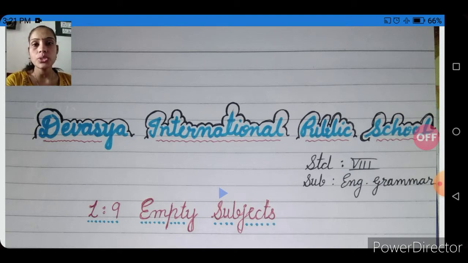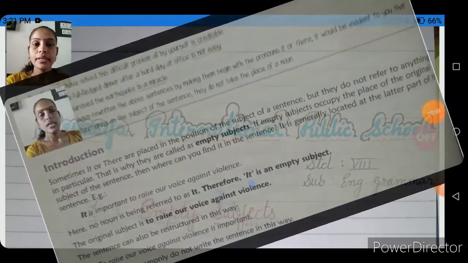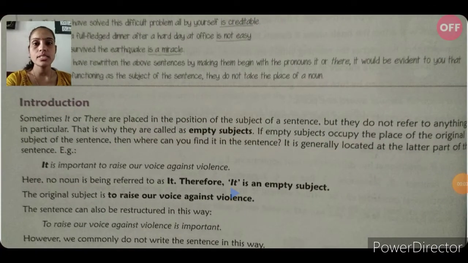Today I am here to teach you English grammar lesson number 9, empty subject. So let's start this chapter. Students, first the introduction of this chapter. Sometimes it or there are placed in the position of the subject of a sentence, but they do not refer to anything in particular. That is why they are called empty subjects. If empty subjects occupy the place of the original subject of the sentence, then where can you find it in the sentence? It is generally located at the later part of the sentence.